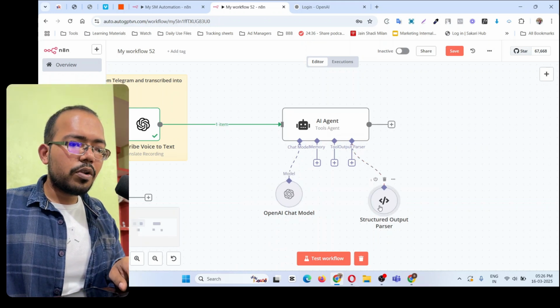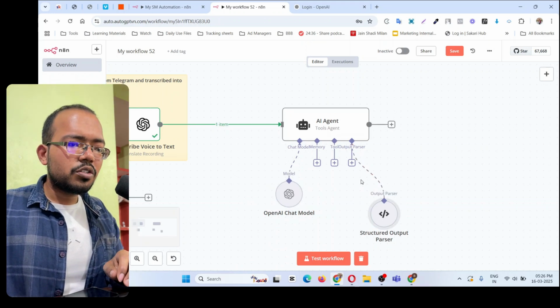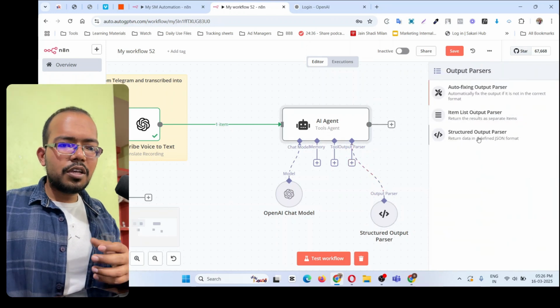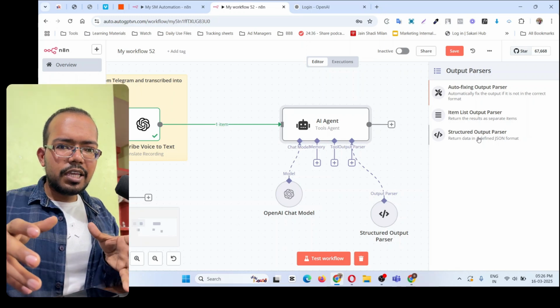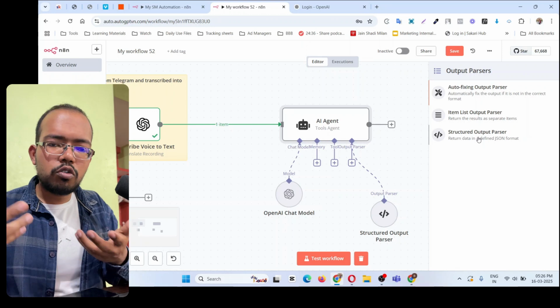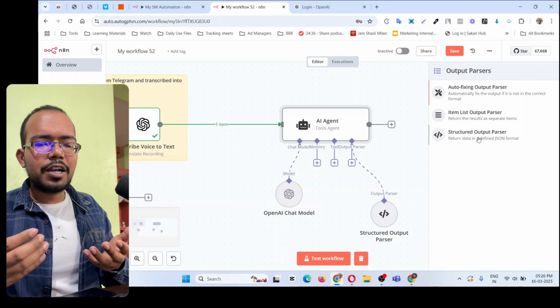And this operation code is structure parser. So for that, click on this plus icon and choose this structured output parser. That is basically to tell the AI what is the format in which you want the output to be. What should be the structure for that.